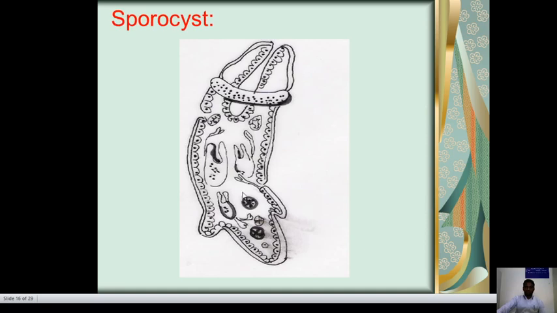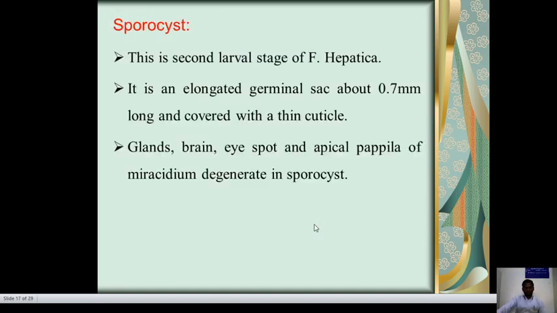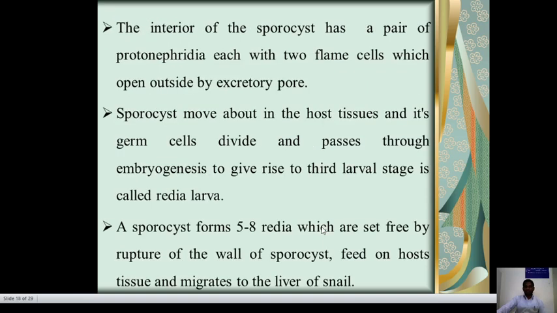This is the sporocyst. The next larval stage is the sporocyst. The sporocyst is the second larval stage of Fasciola hepatica. It is an elongated germinal sac about 0.7 mm long and covered with a thin cuticle. The gland, brain, eye spot and apical papilla of the miracidium degenerate in the sporocyst.